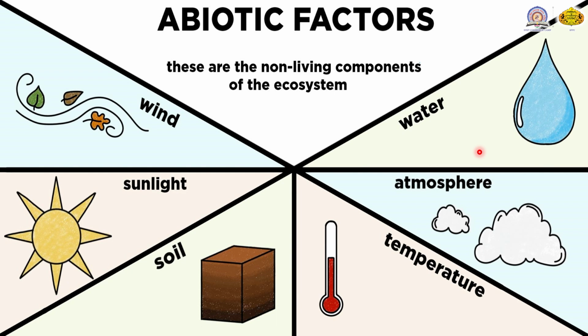You know that about 70% of the earth's surface is covered with water in the form of oceans, rivers, streams, lakes, etc. Water is an important part of the composition of living organisms, and about 70% of our body is made up of water.